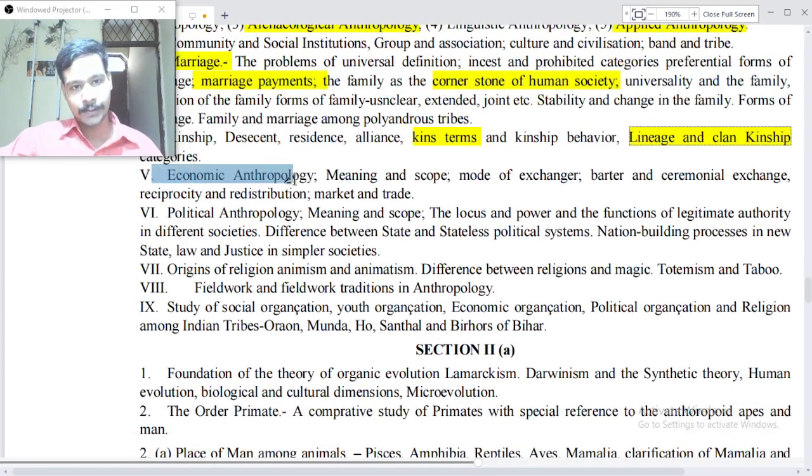Economic anthropology: meaning and scope, modes of exchange, gift and ceremonial exchange, reciprocity and redistribution, market and trade. Political anthropology: meaning and scope, the locus of power and the functions of legitimate authority in different societies, difference between state and stateless political systems, nation building processes in the new states, law and justice in simpler societies, origin of religion,